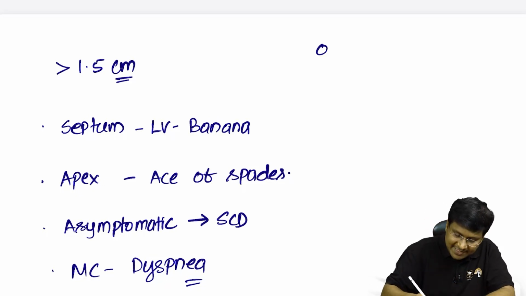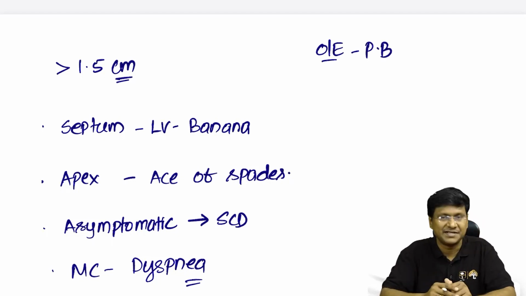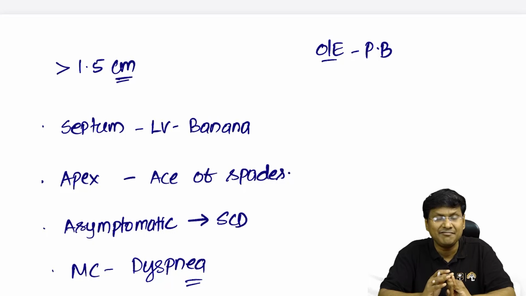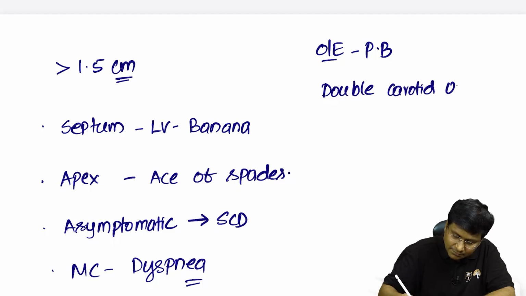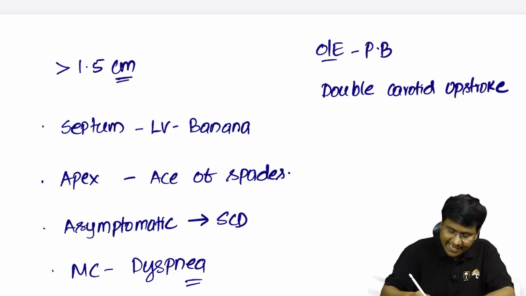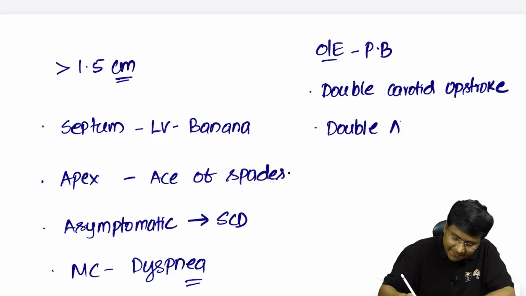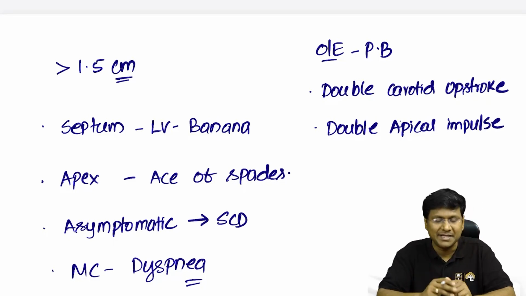Then on examination, what you will have is pulsus bisferiens. If you take the carotid, it will be a double carotid upstroke. And how will be the apical impulse? The apical impulse will be a double apical impulse.